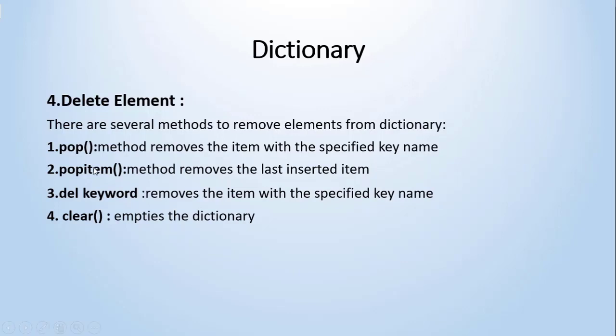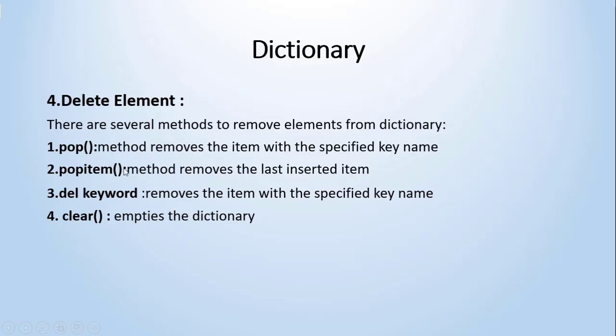The pop method removes the item with the specified key, so we have to pass the key as an argument to the pop method, and it will remove that particular key-value pair. The popitem method removes the last inserted element.